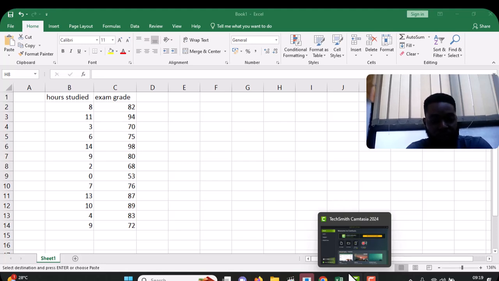I will be talking about correlation and regression. So what is correlation? Correlation checks if there is a connection or relationship between two or more things. So I always use this example.